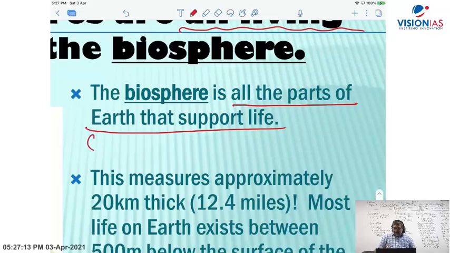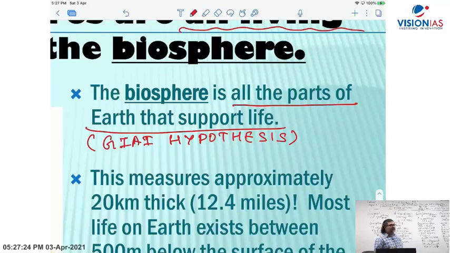And in this context, yesterday we discussed one very important hypothesis called the Gaia hypothesis. Yesterday in the classroom we discussed the concept of Gaia theory. Earth is a living entity. We call it a living planet. Here we refer to Earth as a living planet, with millions of living organisms as part of it. And Gaia hypothesis is the self-regulation, self-sustaining system which sustains life.